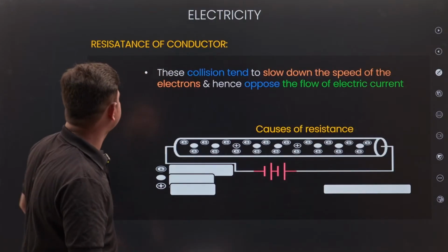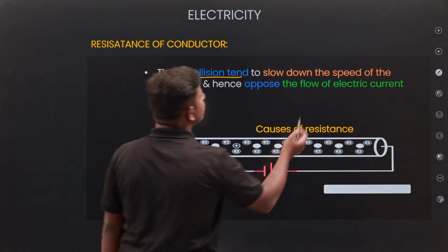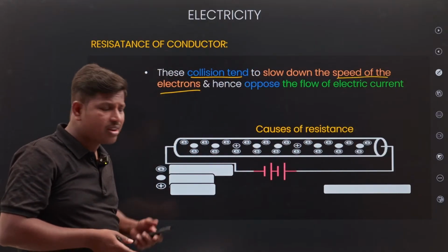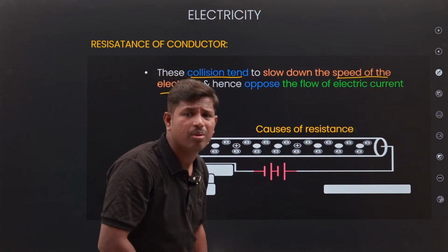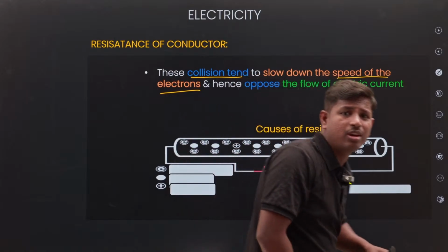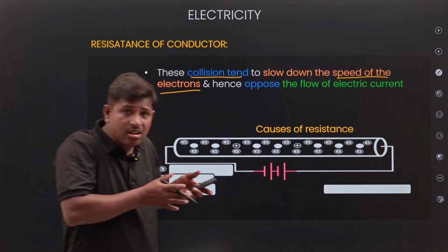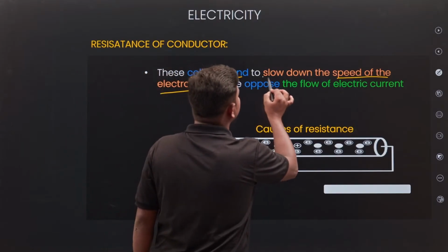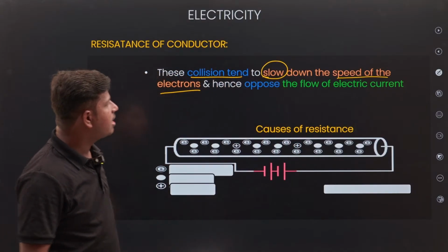Next, this collision tends to slow down the speed of the electrons. After a collision, what happens? Suppose I am moving and I collide with the bench, can I move as fast? I will not move very fast, right? So here also, after the collision, the speed of electrons slows down.